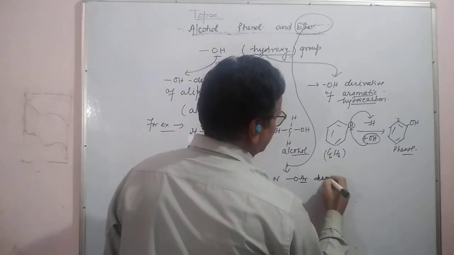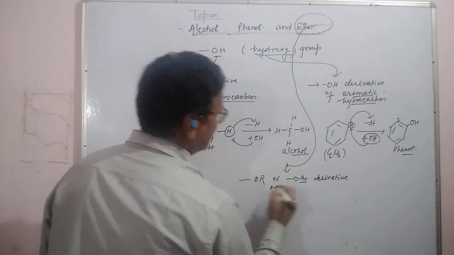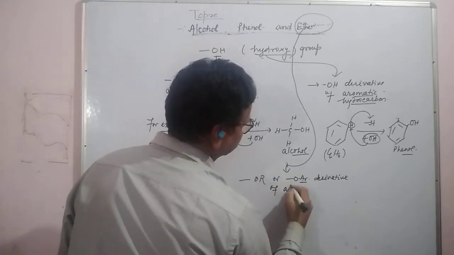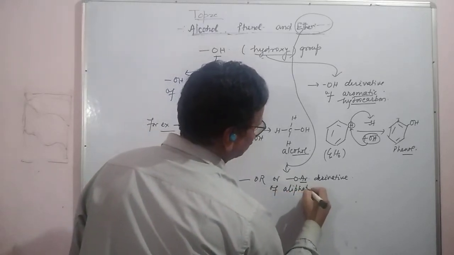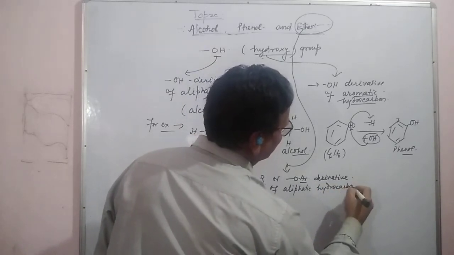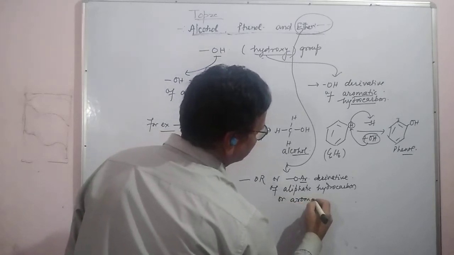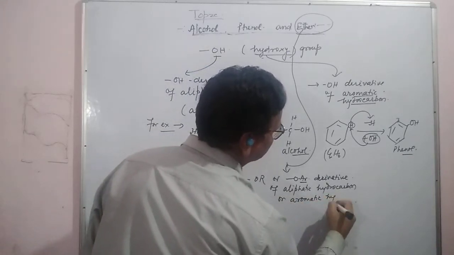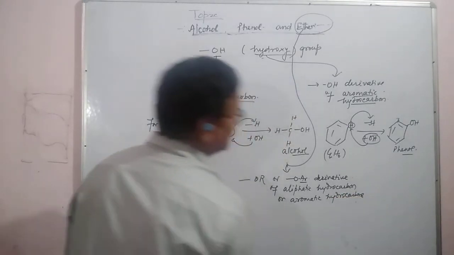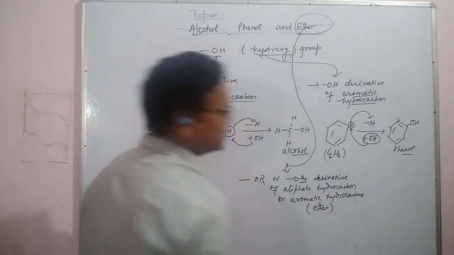It is a derivative of either aliphatic hydrocarbon or aromatic hydrocarbon. Then that will be called ether.